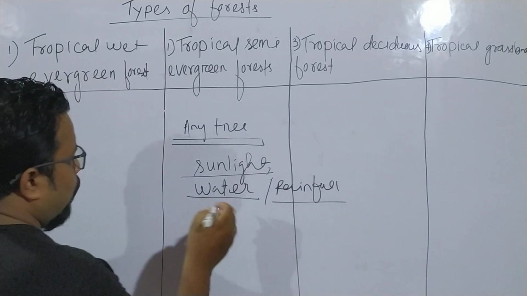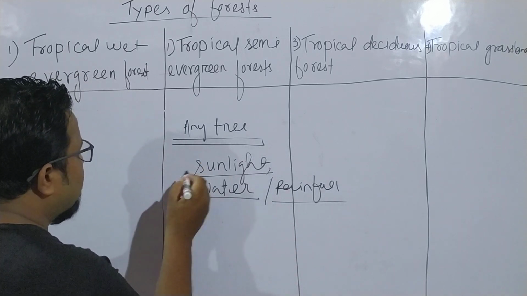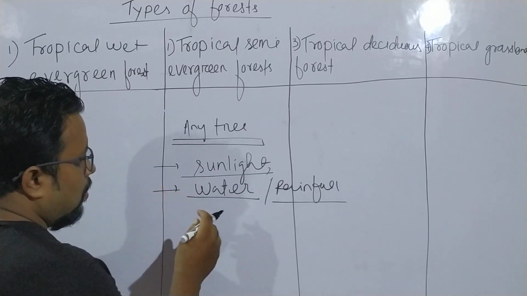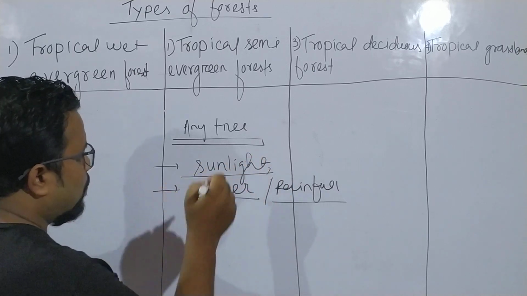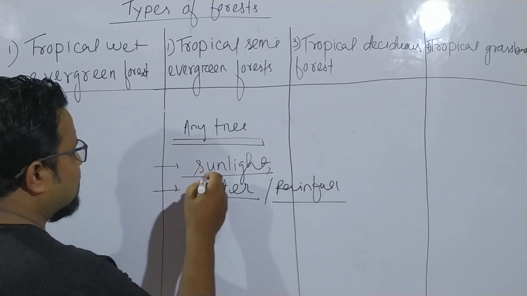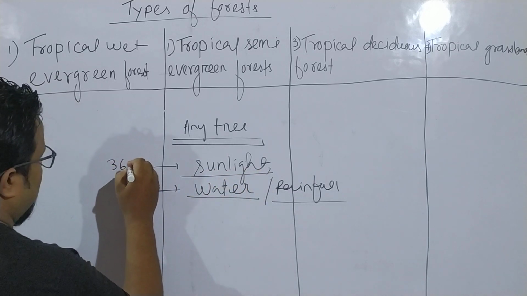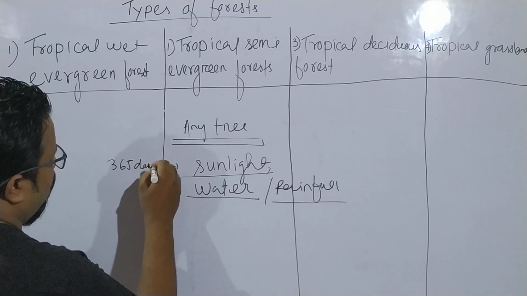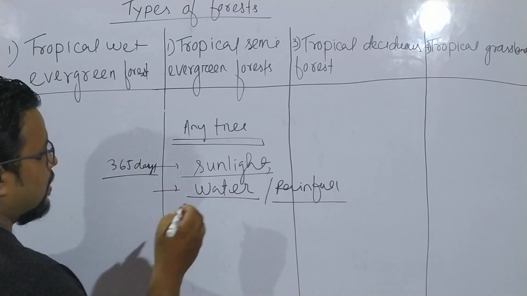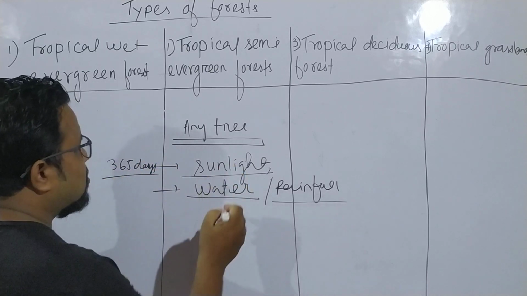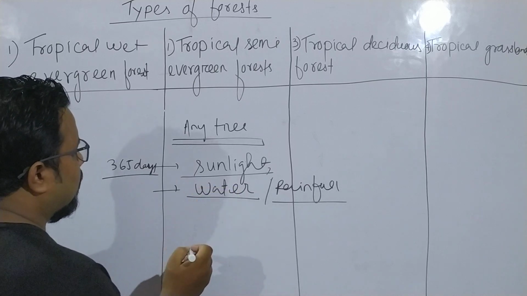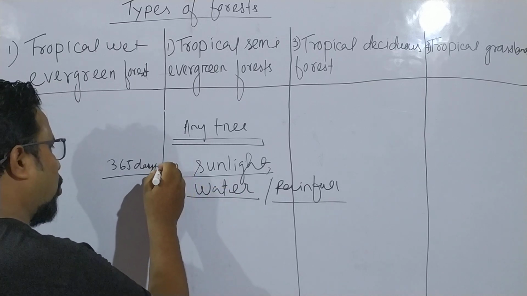Now what happens if the tree or the plants get sunlight and water for the whole 365 days, throughout the year?